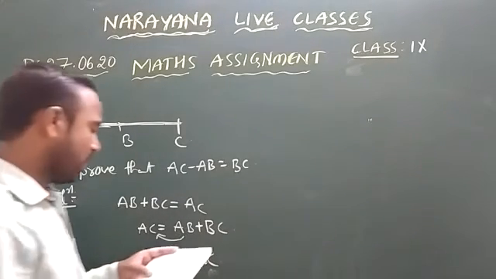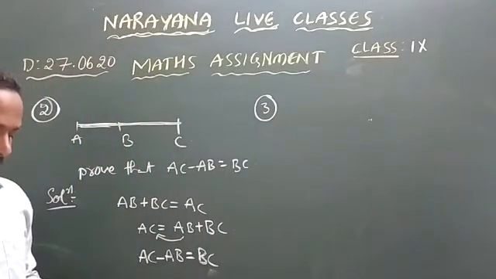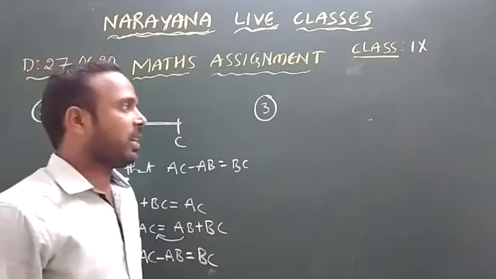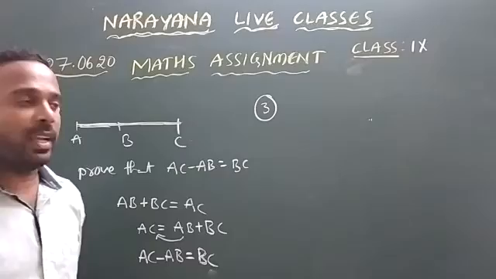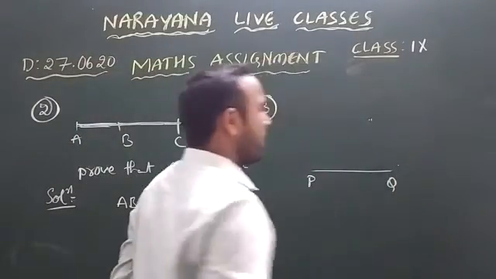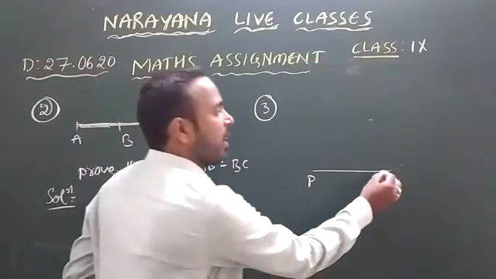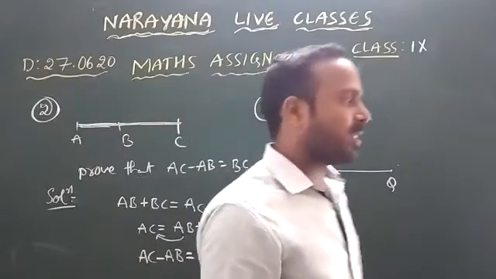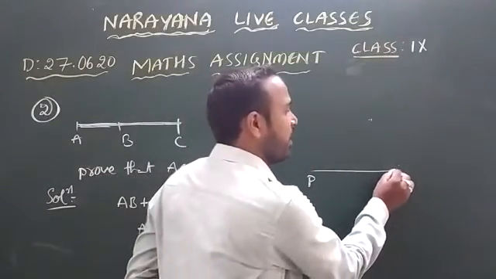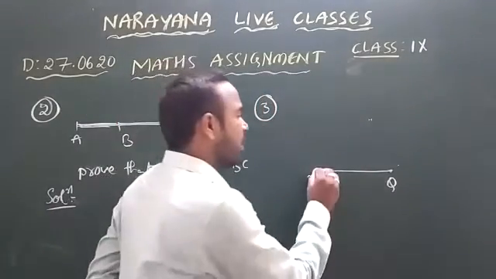Next, observe the third one. Prove that an equilateral triangle can be constructed on any given line segment. Take any one line segment PQ. Now draw a circle using the compass, with Q as the center and QP as the radius.